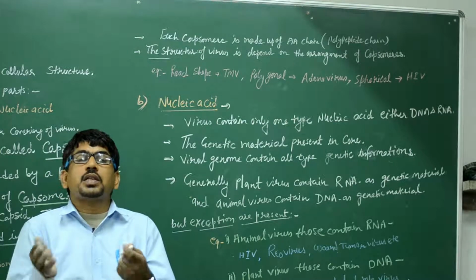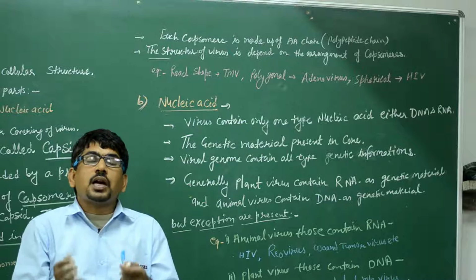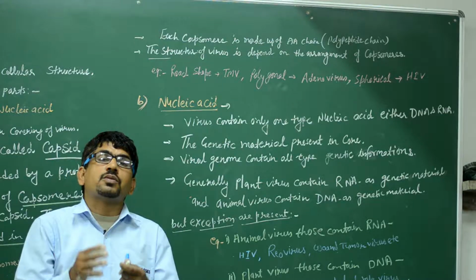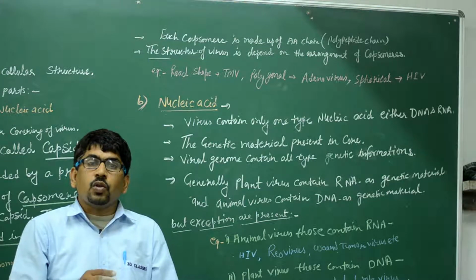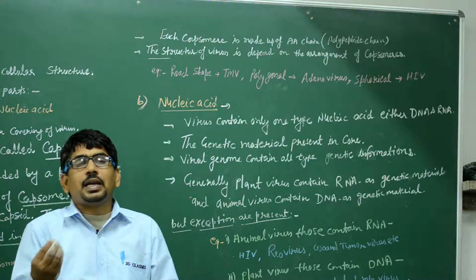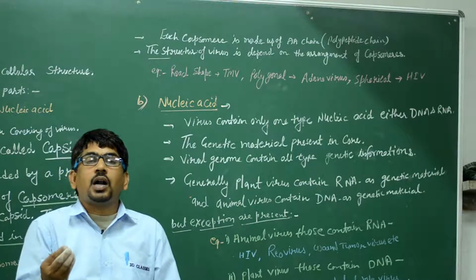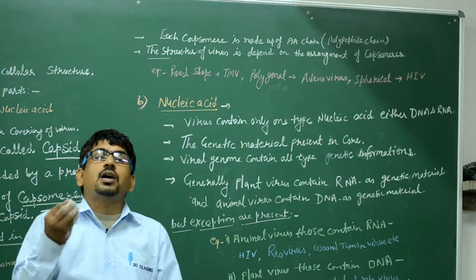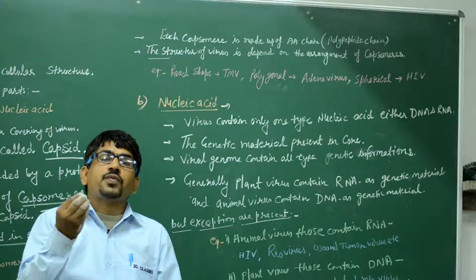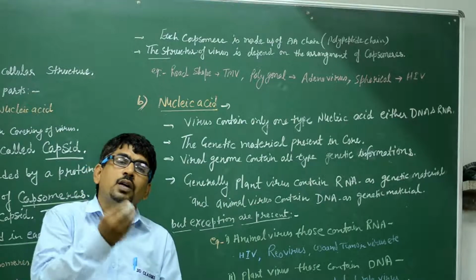We can say the viruses have different shapes due to the arrangement of their capsomeres. So initially we are saying the virus structure is formed due to the arrangement of the capsomere.